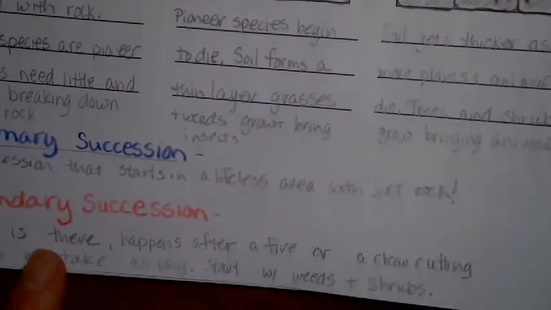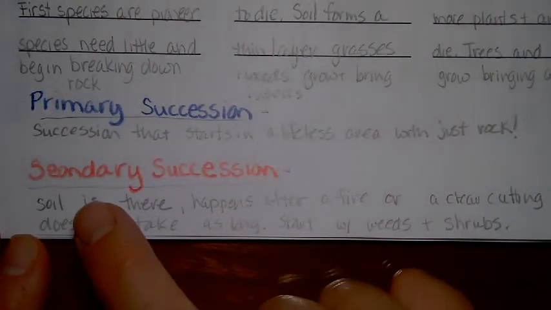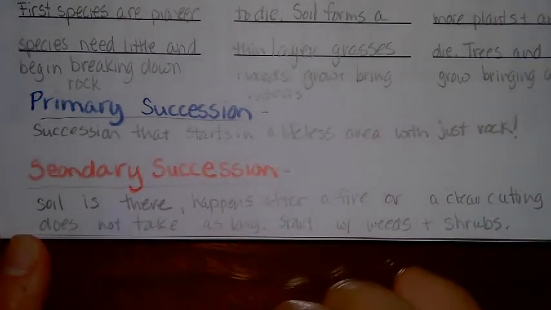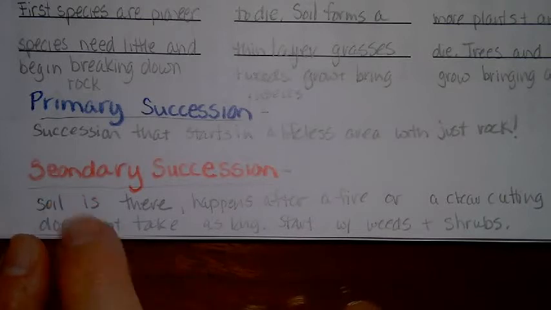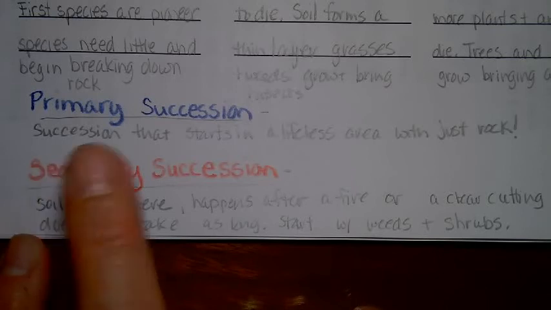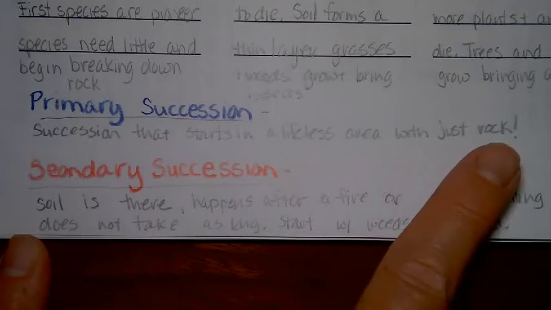I just want to mention the difference between what we call primary succession and secondary succession. Both are gradual replacement of ecological communities over time until stability and the climax community is established. But primary succession is succession that starts in a lifeless area, just rock.